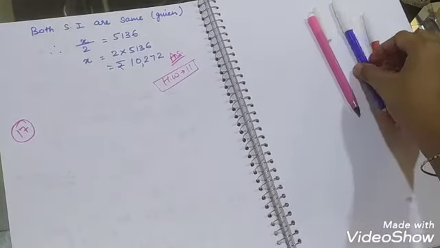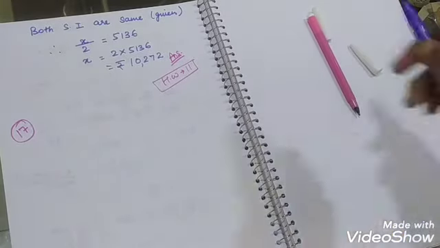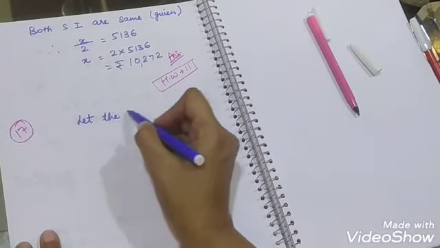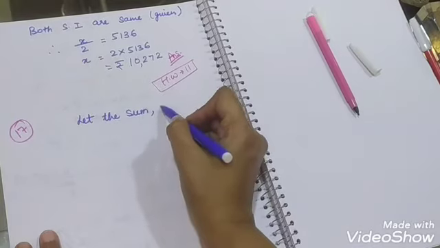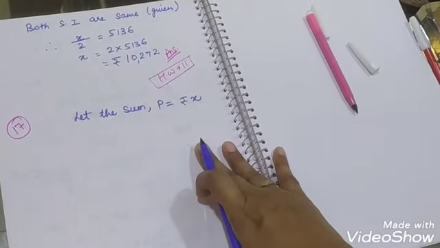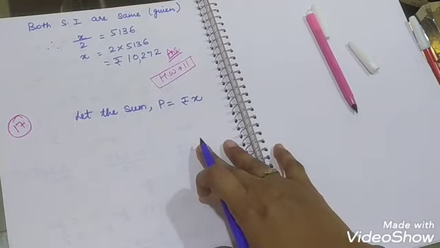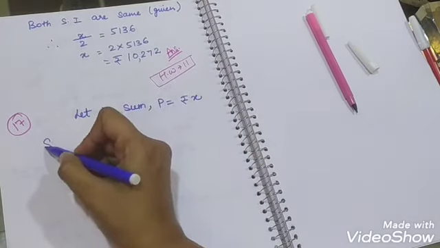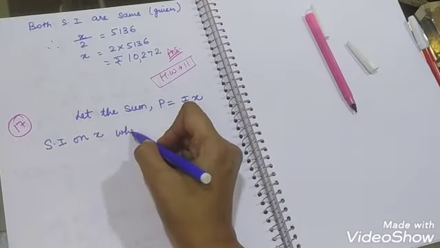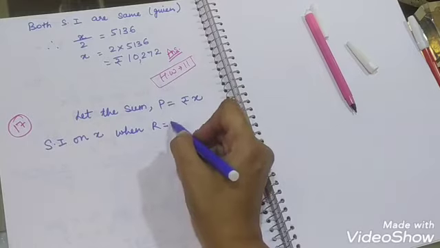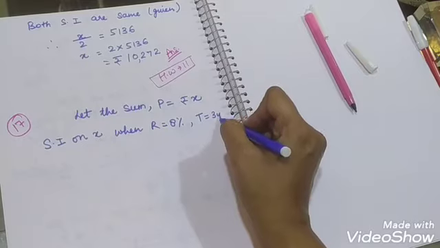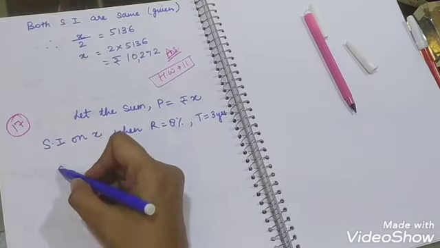So to solve this particular question, we will suppose let the sum, means principal, be rupees X. So we will find the value of X. Then they have said the simple interest on X when, in the first case, rate is 8% and time is 3 years. So we will calculate simple interest for it.